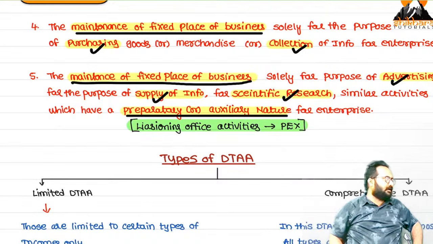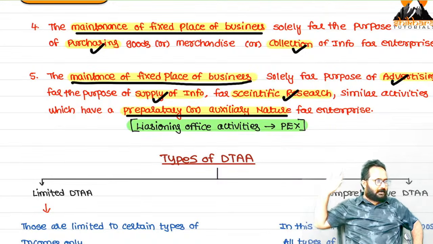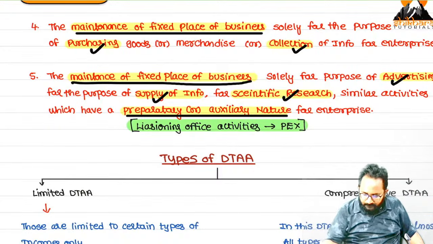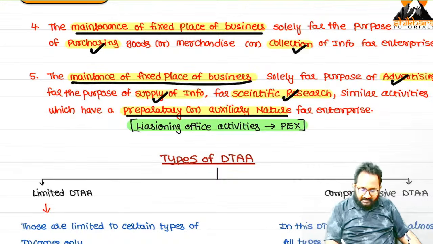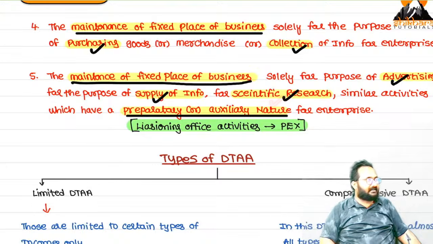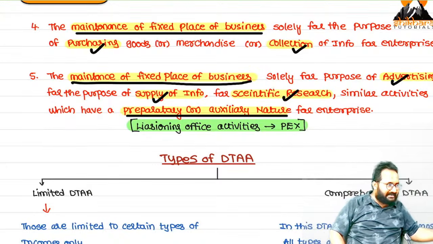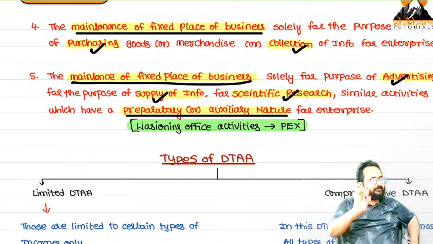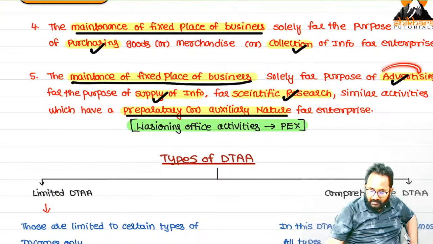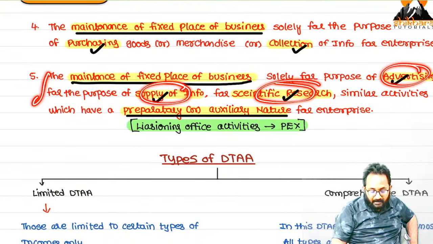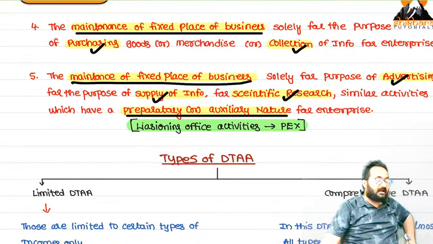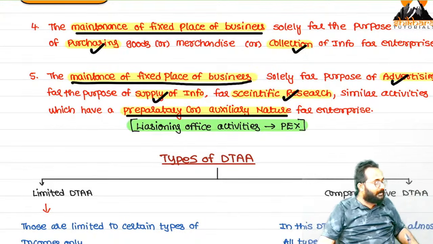But within the licensing office, they are not doing any sale activity. They will display their products. If any customer came, they will display, meaning advertising. If any customer came, they will supply the information and they will conduct the research whether this product will be a success in India or unsuccessful. They will do research, but they are not doing any sale. These activities are called advertising, research, all the things. By establishing this fixed place of business is called licensing office.